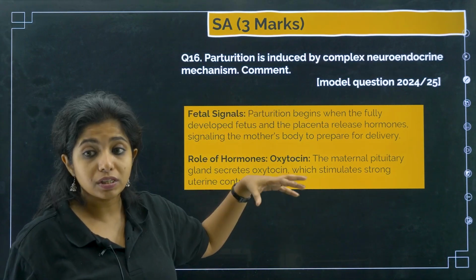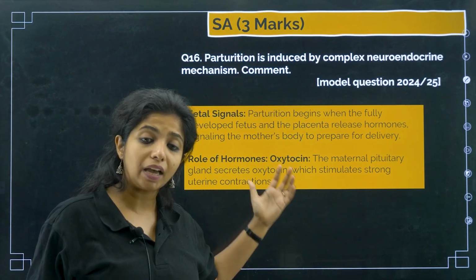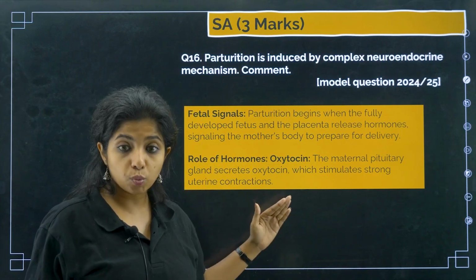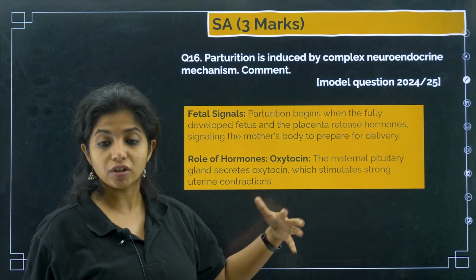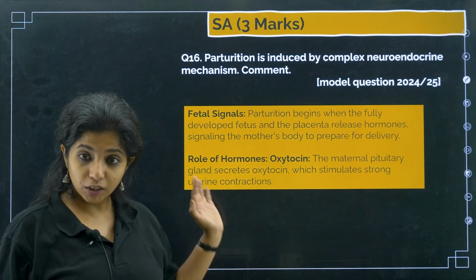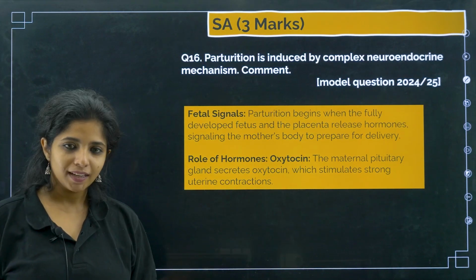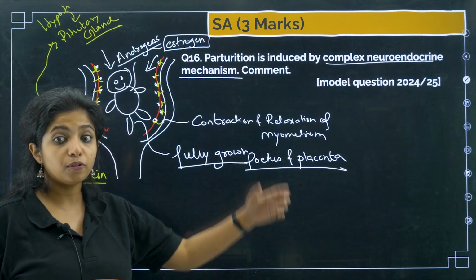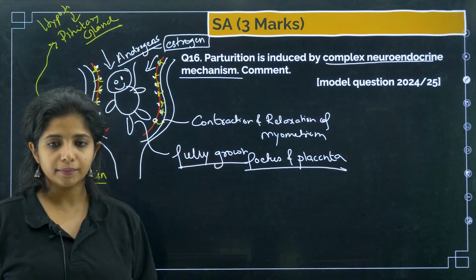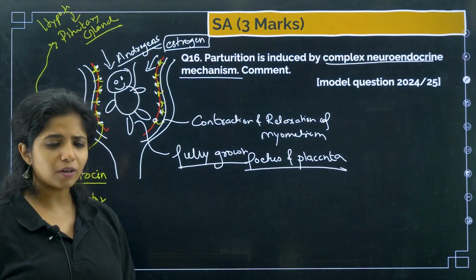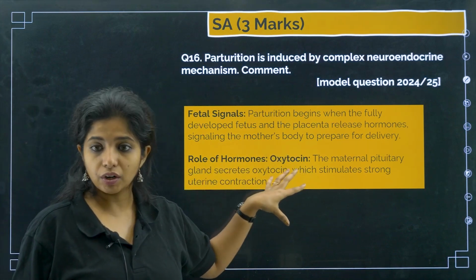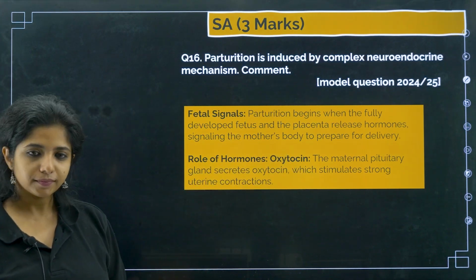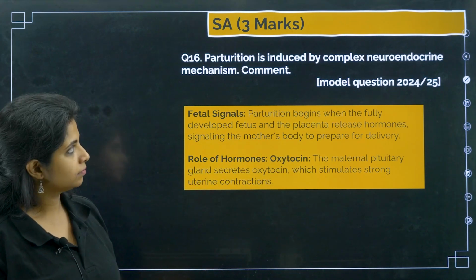So over here you see there's a complex neuroendocrine mechanism being associated, which is why the baby is easily able to move out. So conclude your sentence, do not just randomly write anything and come, conclude your sentence. I hope you got it. Now if you want to explain this, you can explain this as well, but in your NCERT it has not been given in this much explanation, so you can restrict yourself to this, that will be much better.